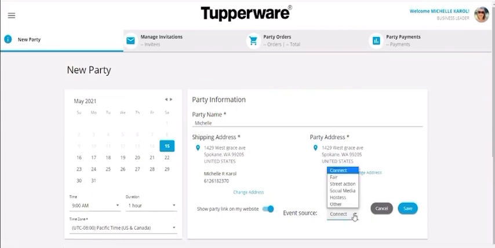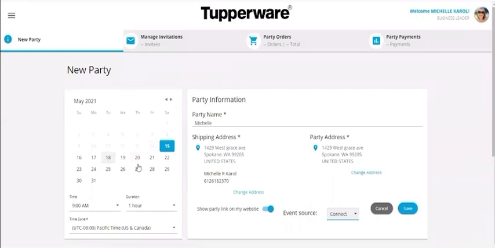Content event source. Did you get this party from another hostess, social media, maybe door to door, friend finding? Did you find it at a fair? So this just kind of helps Tupperware know where you found that lead. And then here is the calendar.